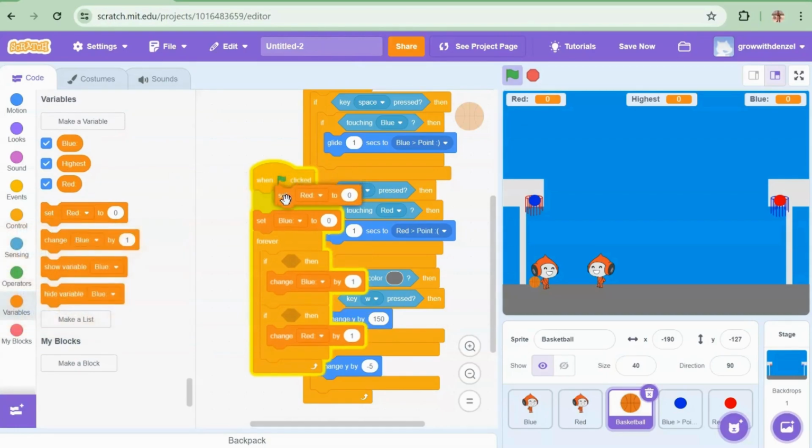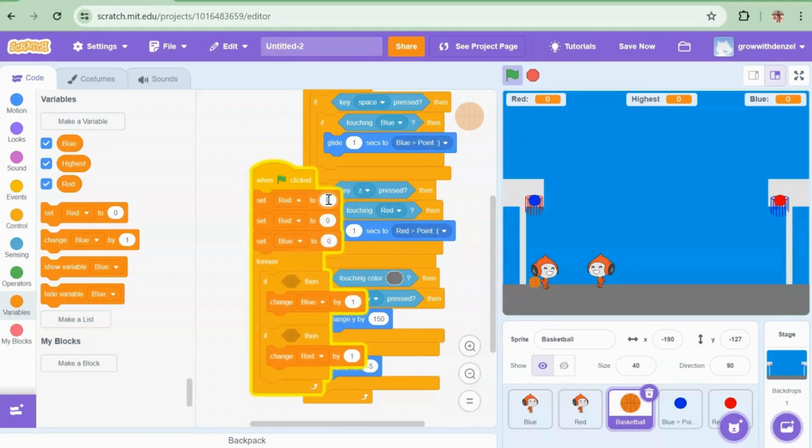You don't need to do it for highest because later on it uses a different one. We set highest to none because it also takes roots in a way. Now click on it, see 0, 0, none.